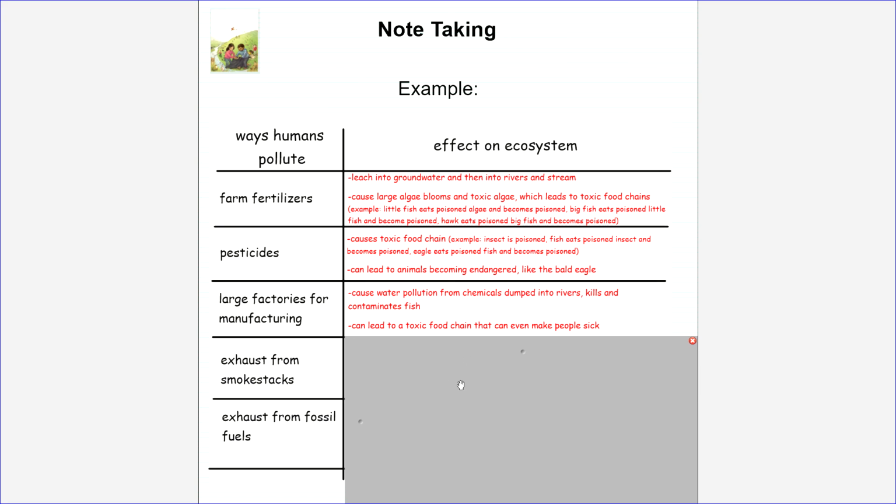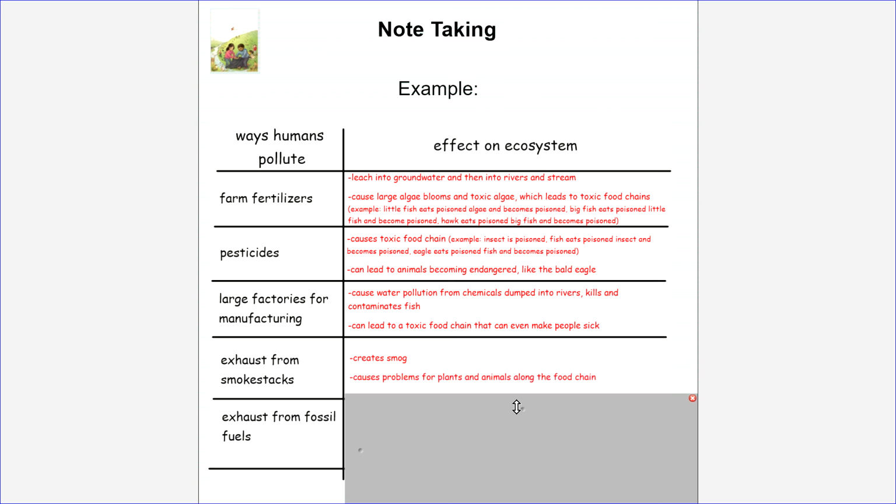Let's look at how exhaust from smokestacks affect the environment. I heard that exhaust from smokestacks create smog. I also heard that exhaust from smokestacks cause problems for plants and animals all along the food chain.